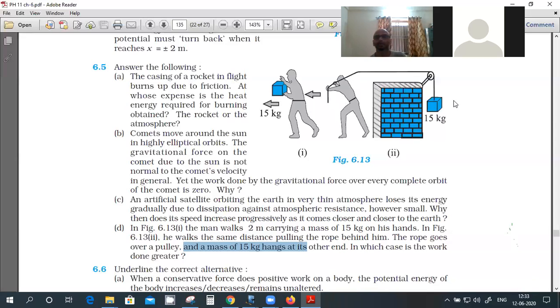Yes, sir. Second case, the potential energy is increasing. If this guy is moving by 2 meters and this angle is theta, the height will be 2 meters tan theta. So this vertical height is 2 meters tan theta, and the work done is 2 meters tan theta into 15g.